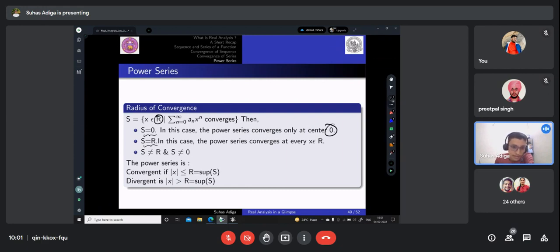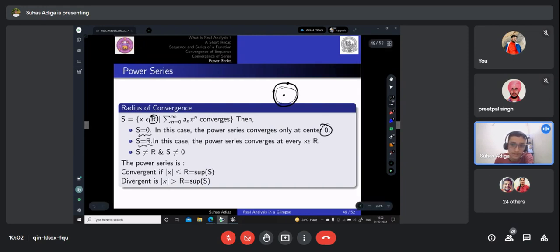But if the set has elements which are not R and not 0 also, then it is convergent if mod x is less than or equal to R, or we can say the supremum of the set S, and it is divergent if mod x is greater than R. That is what we can conclude. You can clearly conclude this from here, right? I said that at the circle of radius R it is convergent for all x belonging to R. For 0 it is convergent at the center, and for any terms in between it is also convergent, right? That is what I meant in the previous slide.